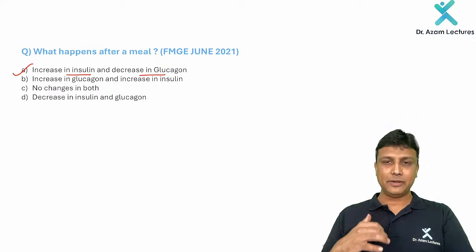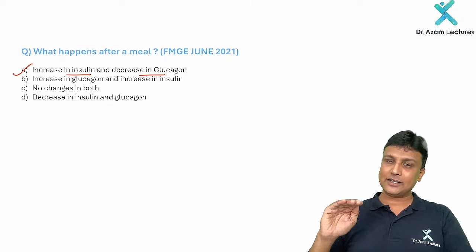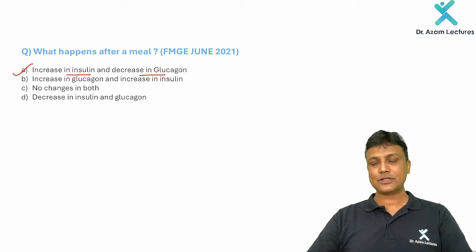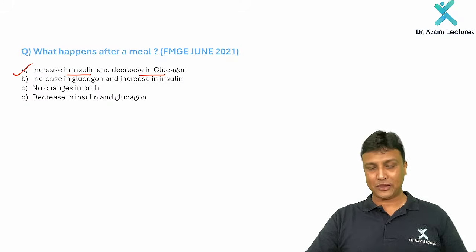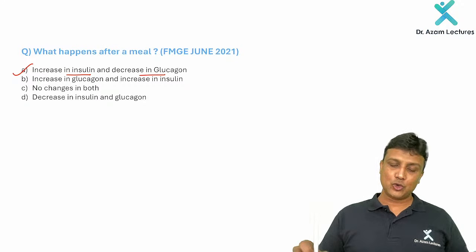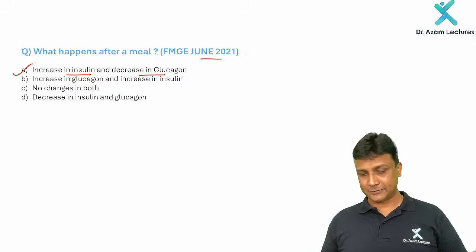Whenever you consume any meal, the glucose level will increase, and to bring the glucose level back to normal, of course, insulin will be released. This question was given in FMGE June 2021. That is why I have included it over here.